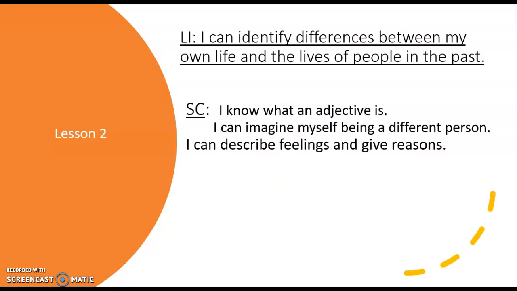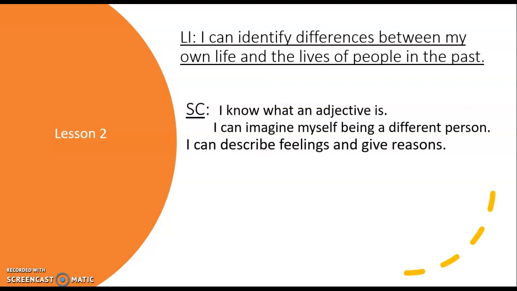We're going to be thinking about how they might have been feeling and be able to describe those feelings. And not only describe them, but think about why they might be feeling that way. With that being said, our success criteria, or the things we need to remember, are we need to know what an adjective is. We can imagine being a different person.